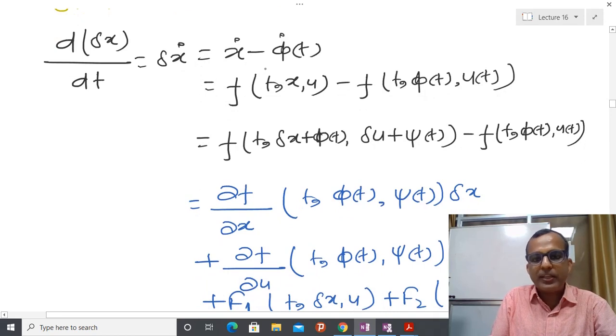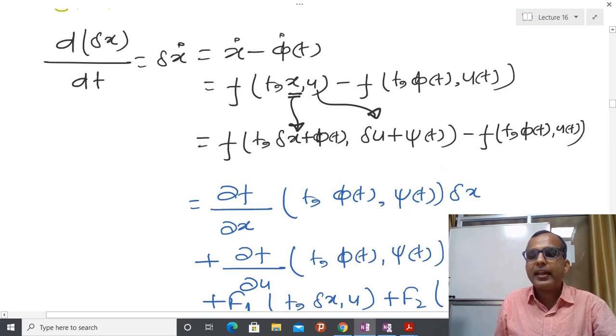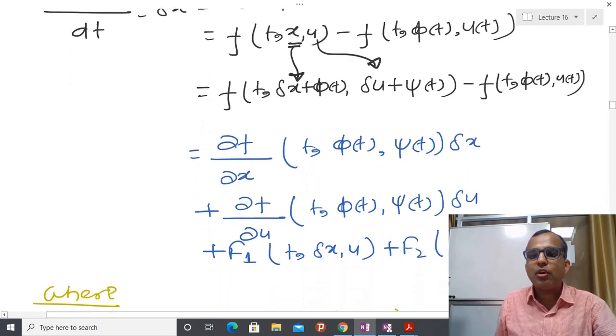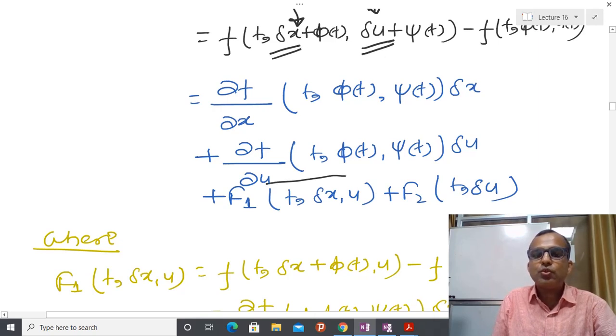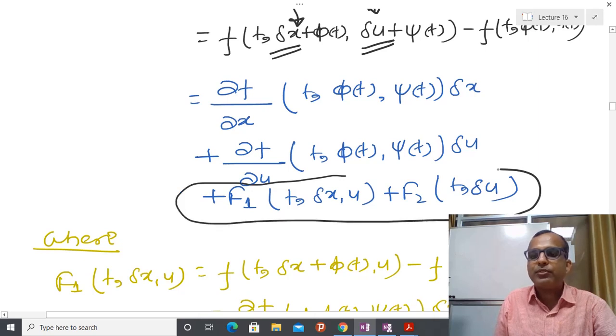I have already explained this, and after that I am going to substitute x in terms of delta x, u in terms of delta u, and after that again by the use of Taylor series expansion, because I am assuming that delta x and delta u are very small, I can write like this. So basically these two terms now I have to define.